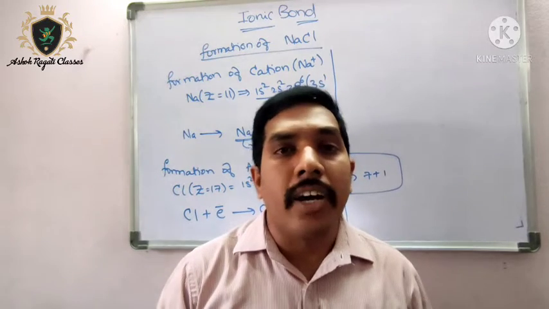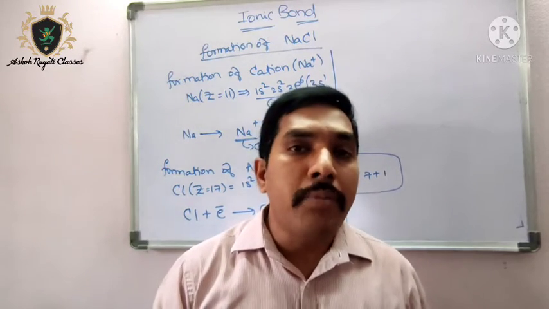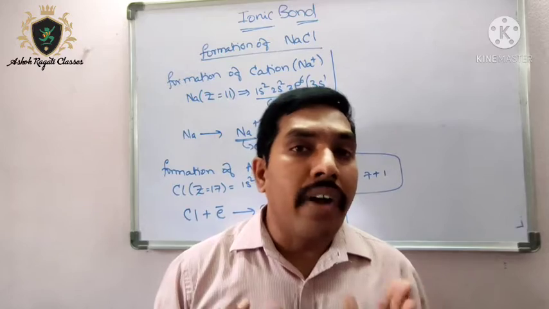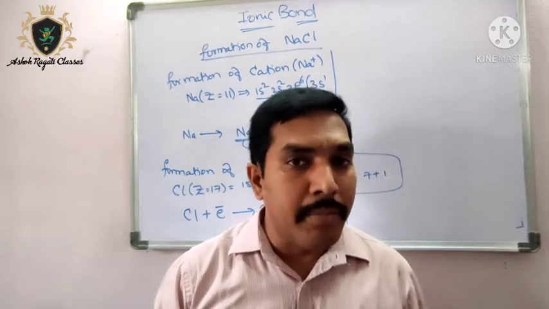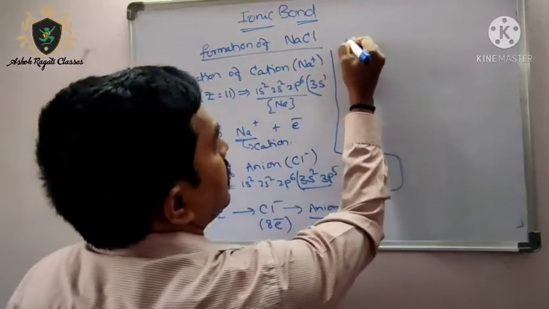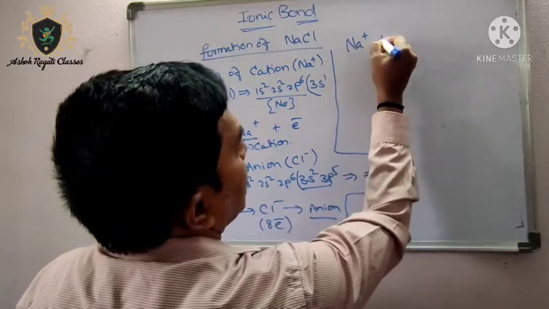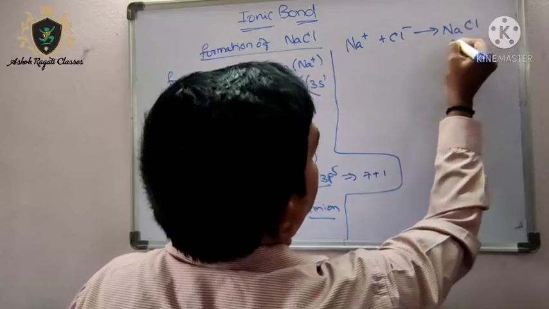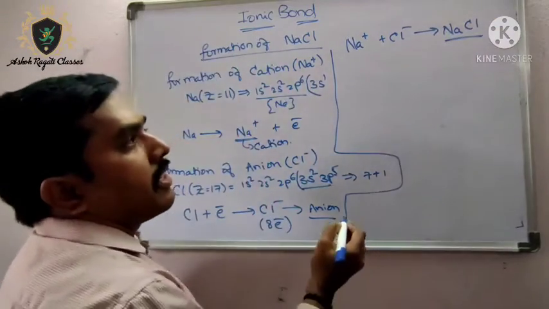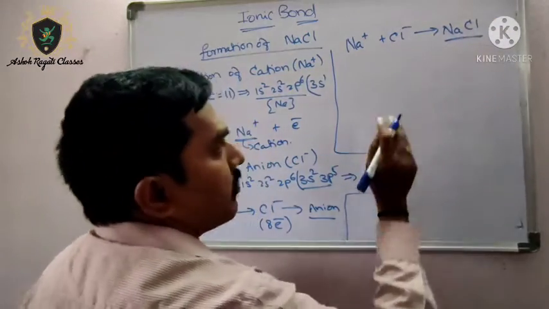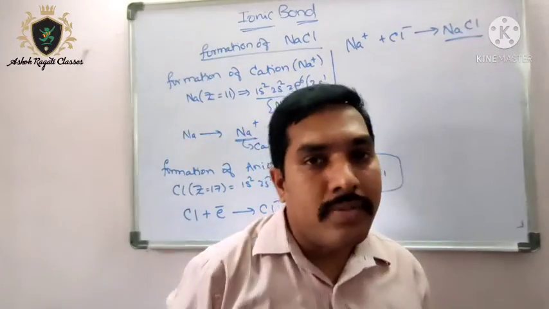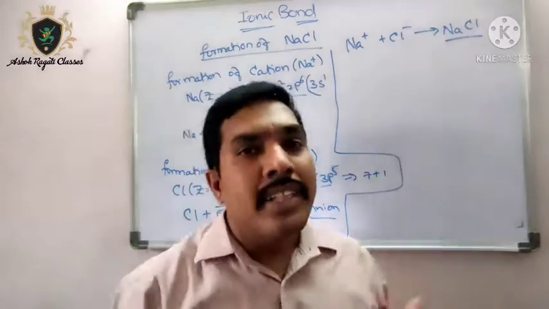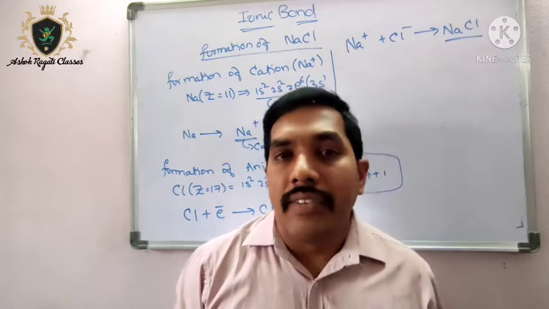That bond is called an ionic bond. An ionic bond is also called an electrovalent bond or electrostatic bond. See here, Na plus ion plus Cl minus ion form NaCl. This is an ionic compound. In this way sodium chloride will form.